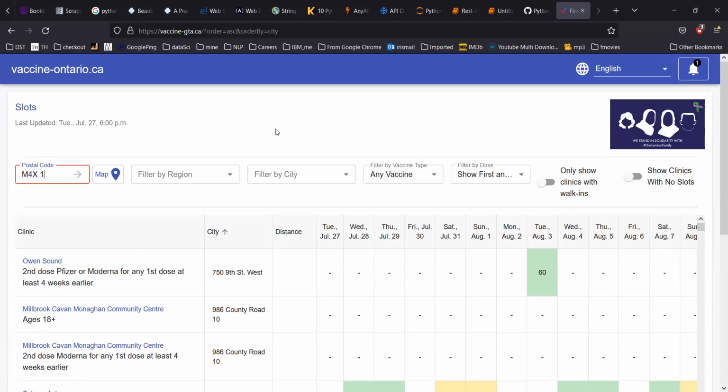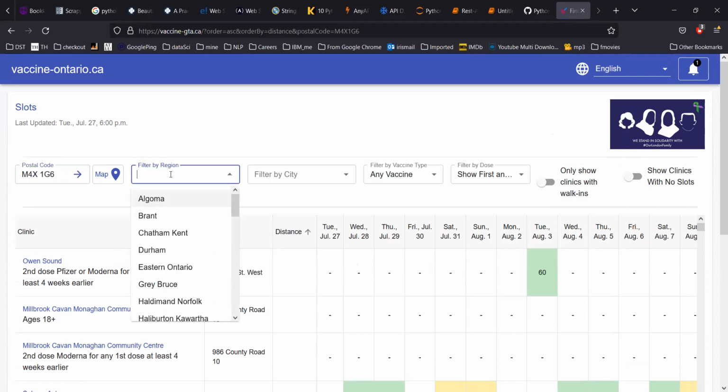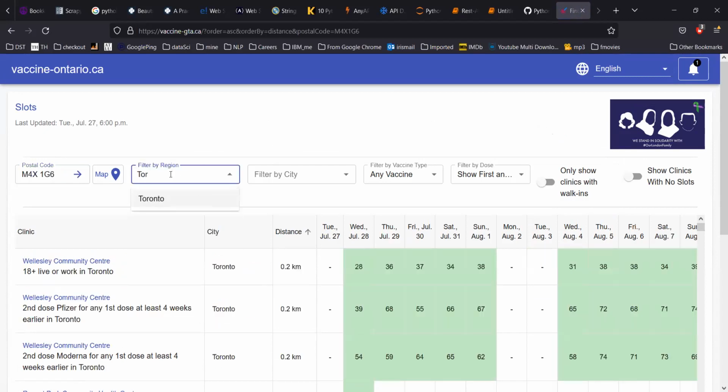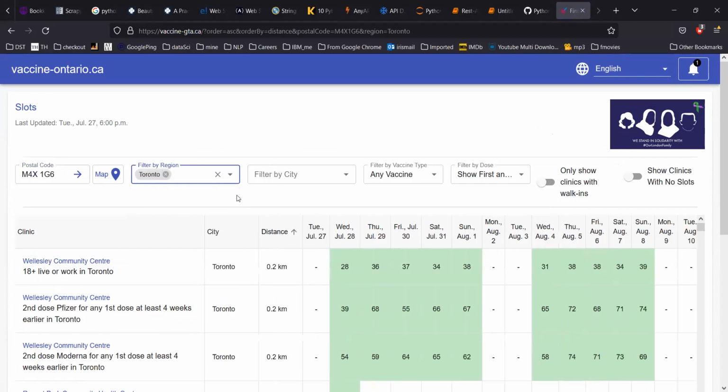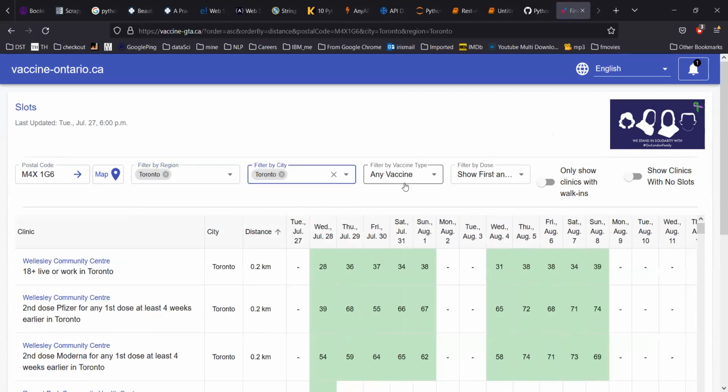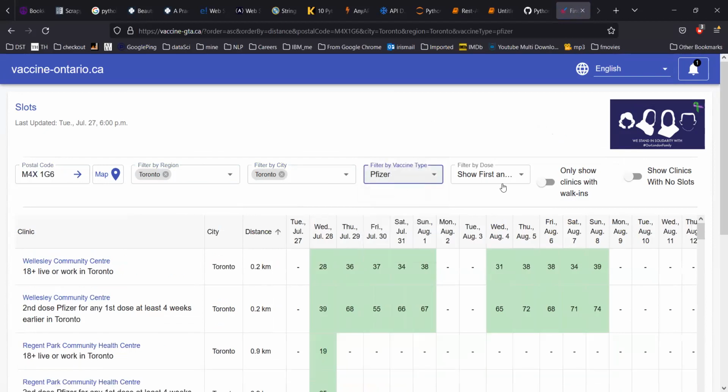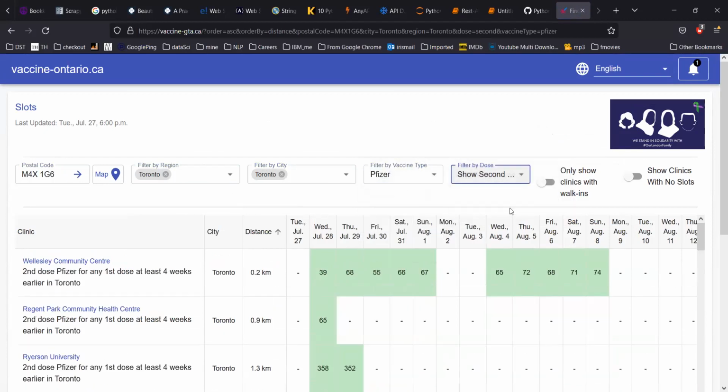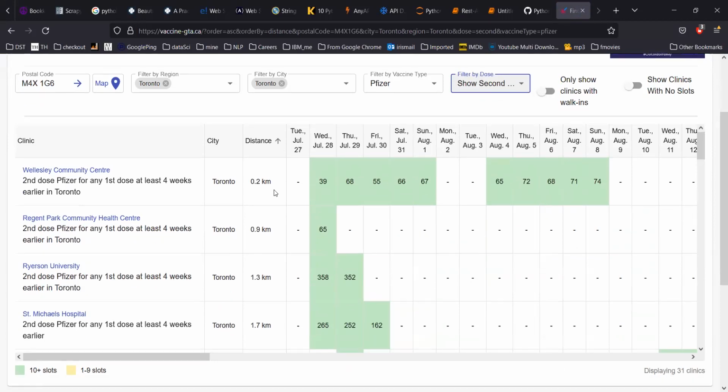So on this site, suppose I wanted to check at my location. Let's say I'll pull up Toronto, filtered by city. Toronto vaccine: suppose Pfizer. I wanted to go for a second dose, and it filtered it out.